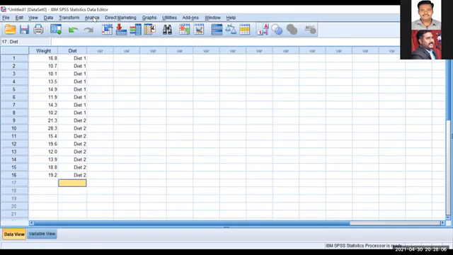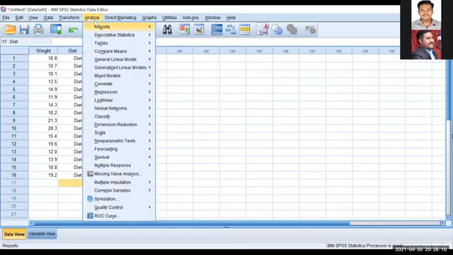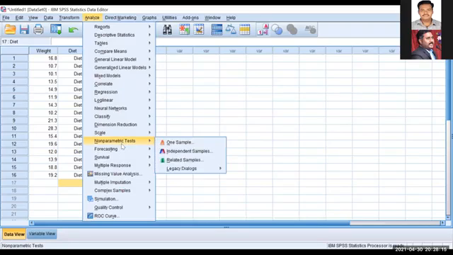I already told you where we have to do the Mann-Whitney test. Go to Analyze. There is an option called non-parametric test. In SPSS 16, in non-parametric test, directly in the first option itself, you will have legacy dialogs or two independent samples.